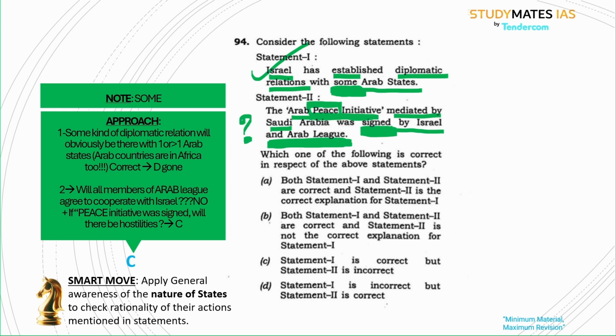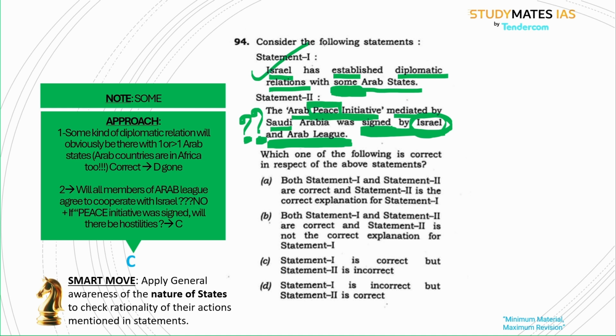Okay, suppose, because it is a peace initiative by the Arabs, you think they might sign. But think about Israel. Will Israel sign such a peace initiative with the Arabs? Third, think whether it is signed. Suppose it is signed, then there must be peace, right?